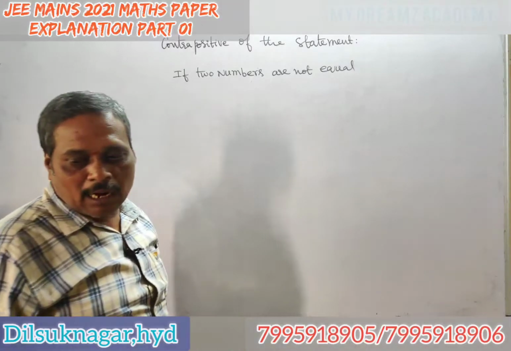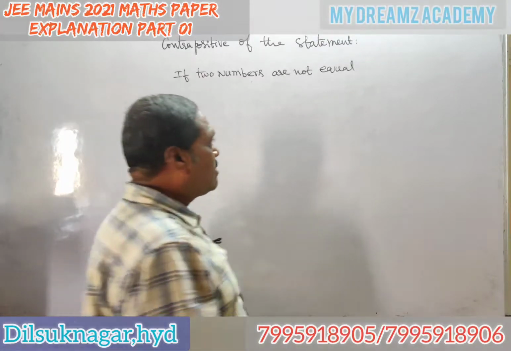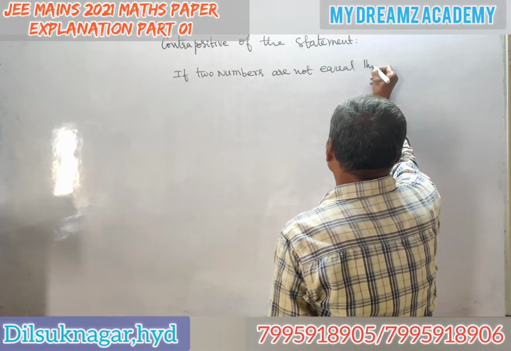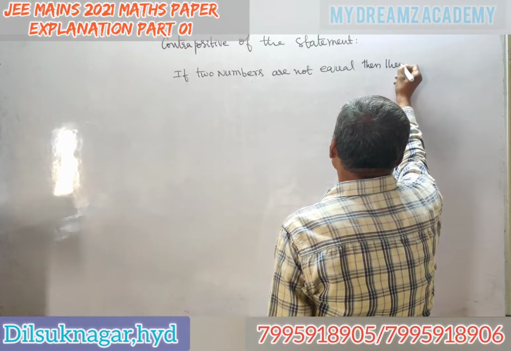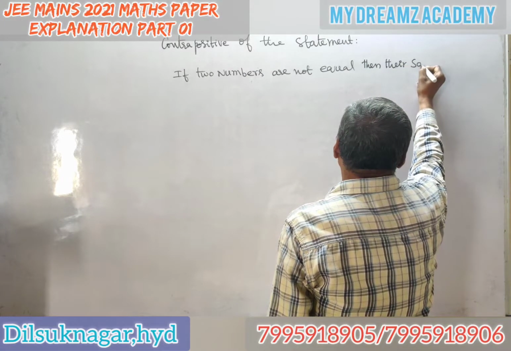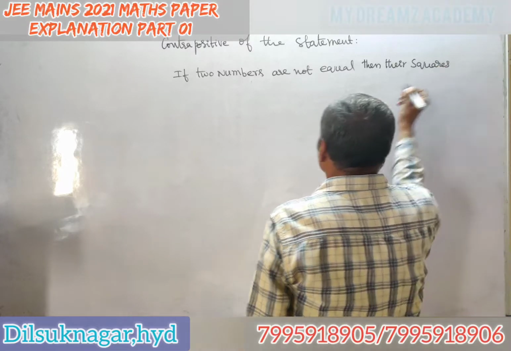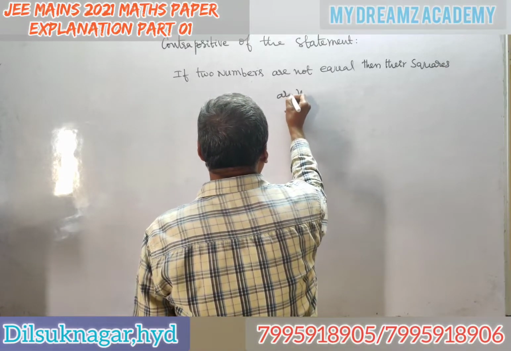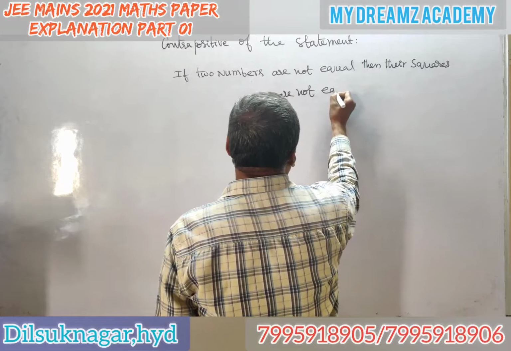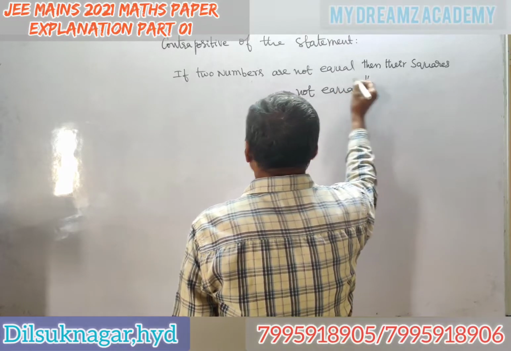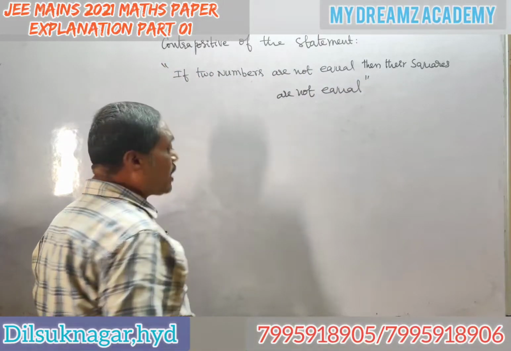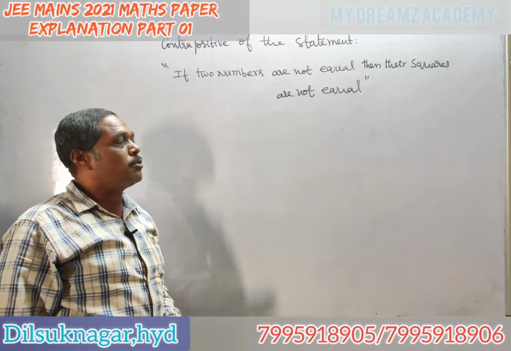If two numbers are not equal, then their squares are not equal. This is the given statement. For this, you have to write the contrapositive.